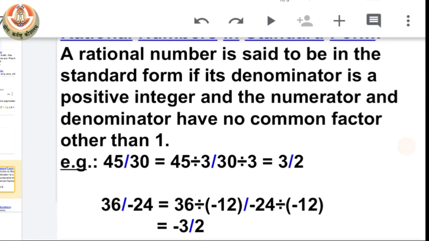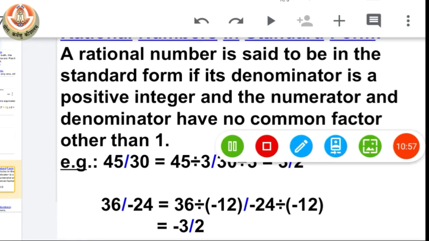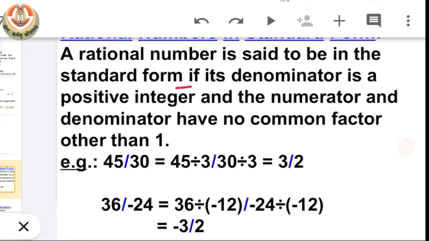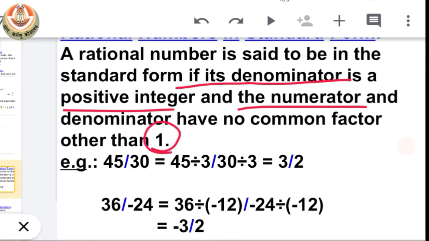A rational number is said to be in the standard form if its denominator is a positive number. Okay. Second point is the numerator and the denominator have only one common factor, which is 1. Means indirectly they want to say that they should not have any common factor other than 1.